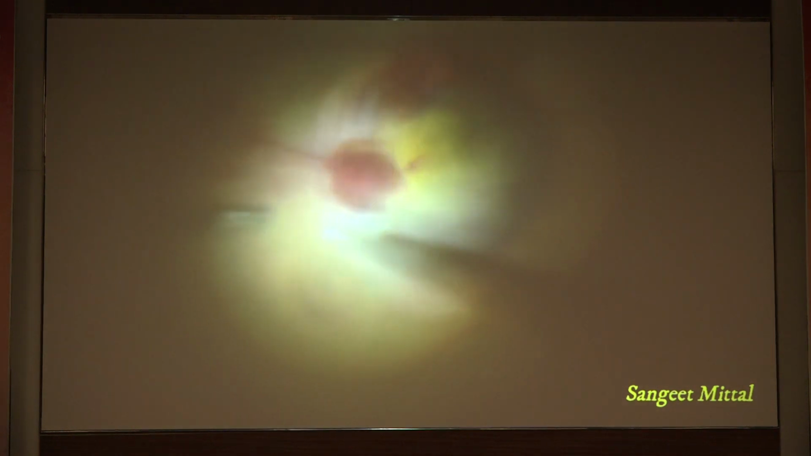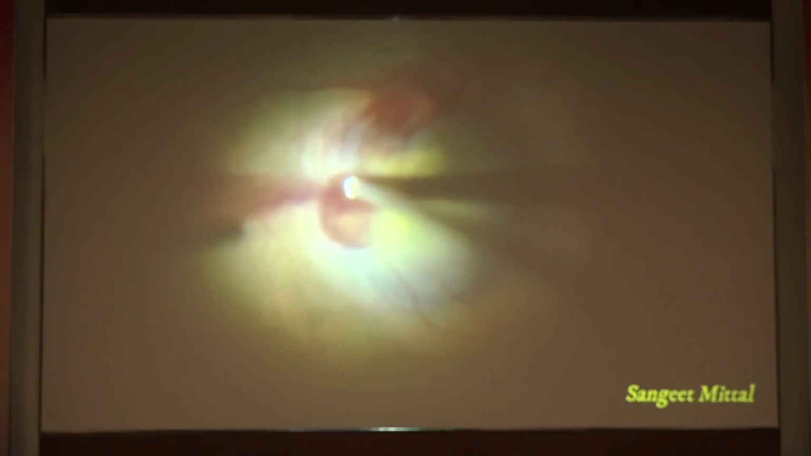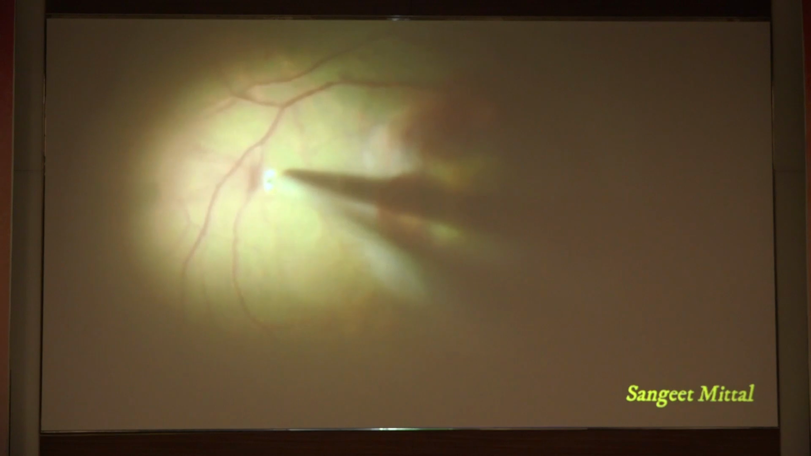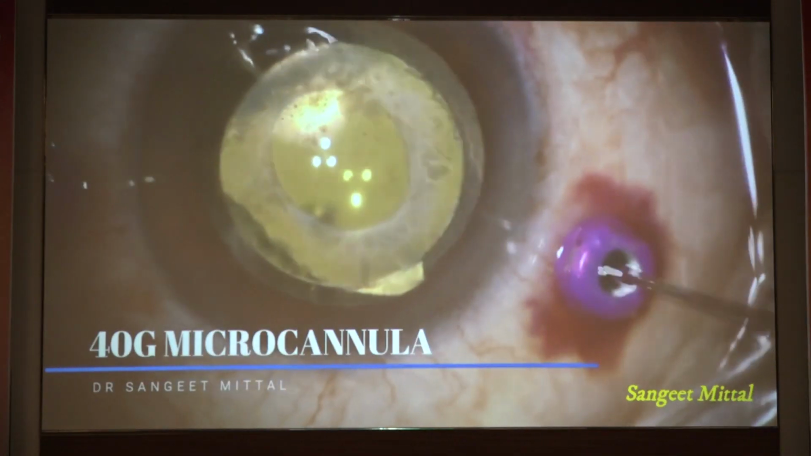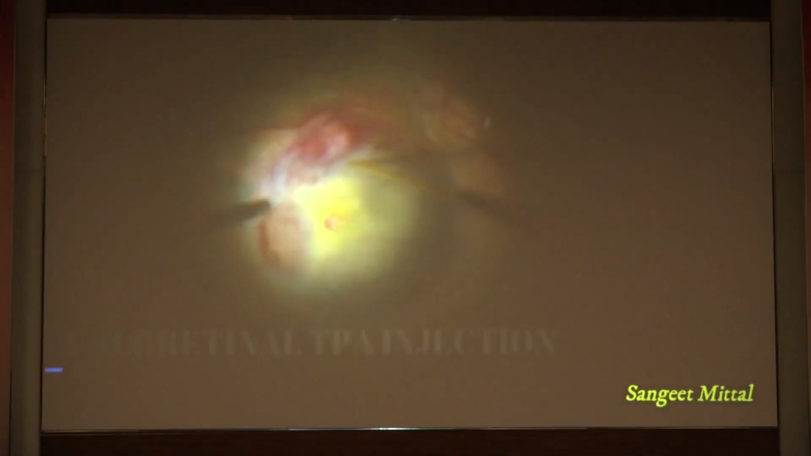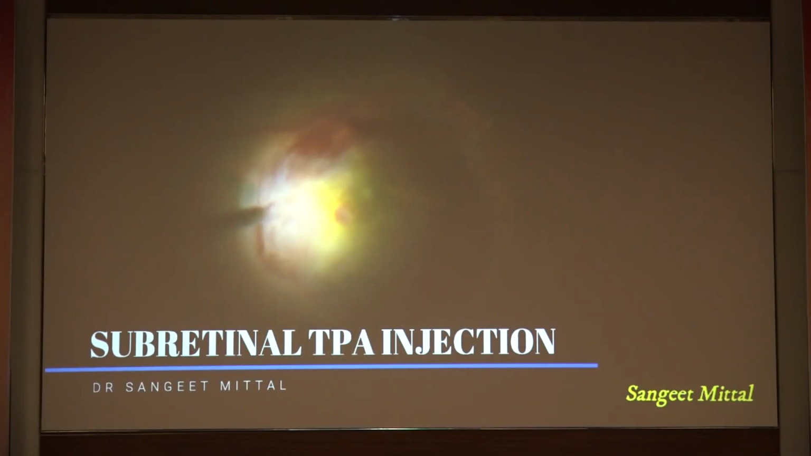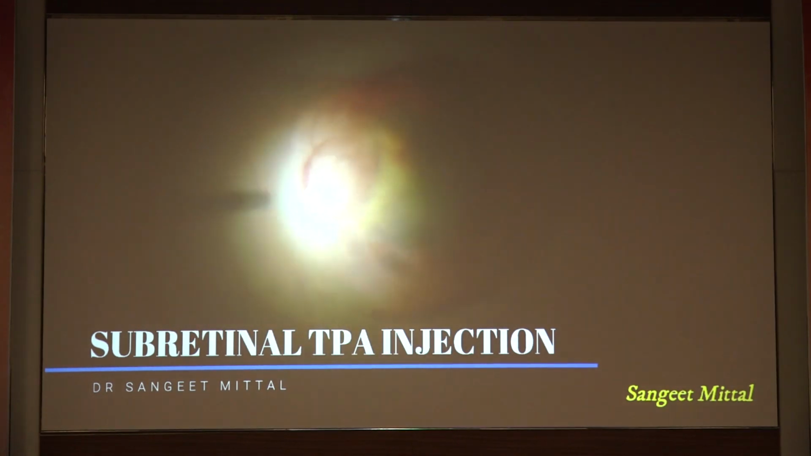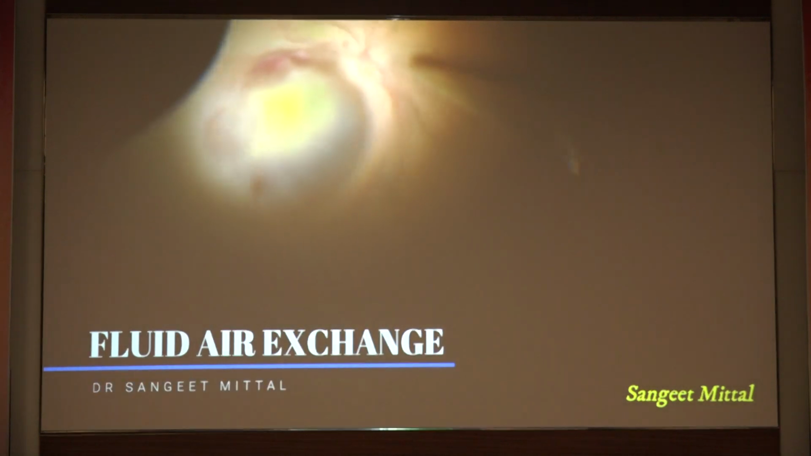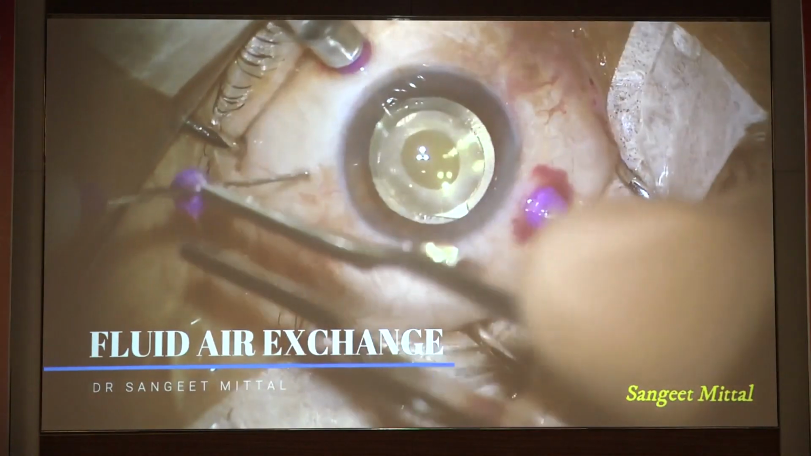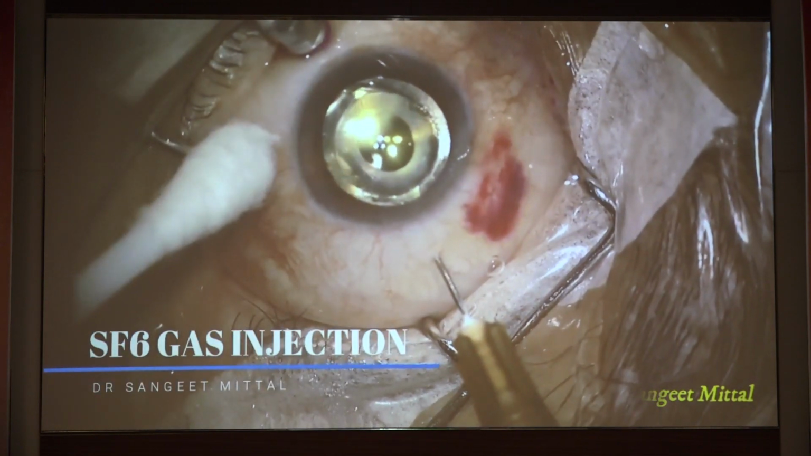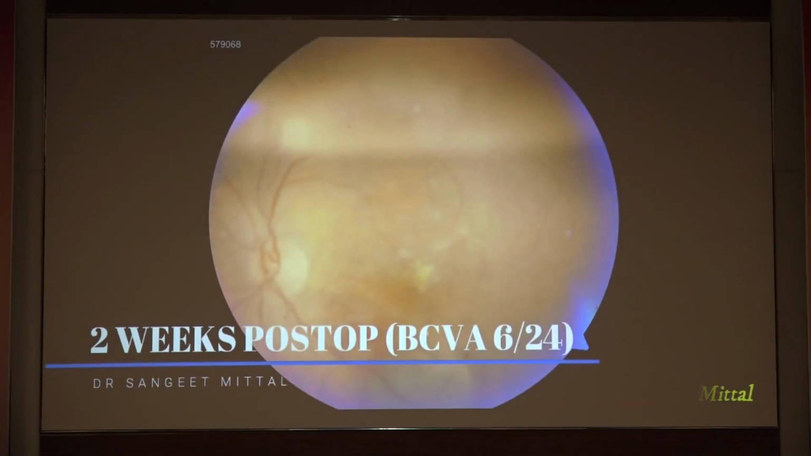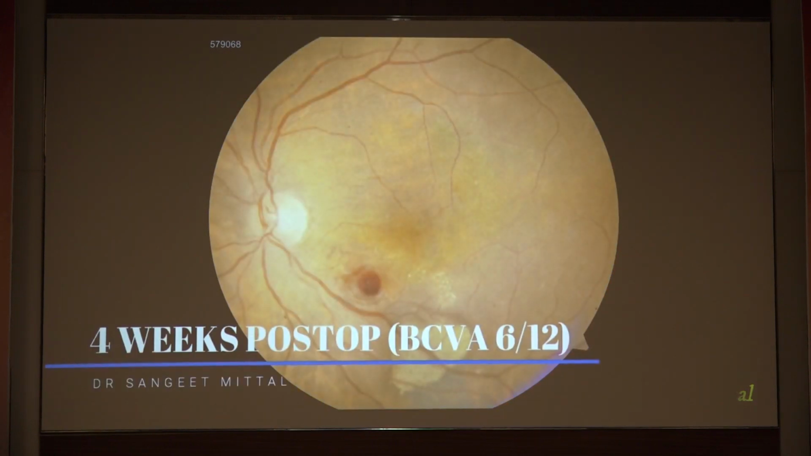So I did an ILM peeling, then removed the sub-ILM blood which was present, and then using a 40 gauge micro cannula, we injected subretinal TPA and created a bleb covering up to the area of the arcades. This was followed by injection of SF6 gas and sutureless closure. Post-operatively, 2 weeks post-op, the patient's vision had improved to 6 by 24.